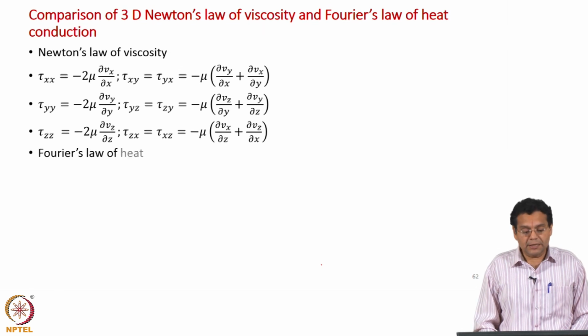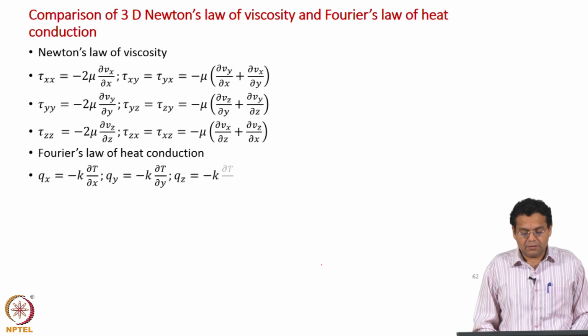Now, let us write down Fourier's law of heat conduction, once again the 3 dimensional version. Now, we will have to write 3 equations, one for each direction. Okay. Now, very clear, even the way I started, the way in which I explained, they are not analogous.